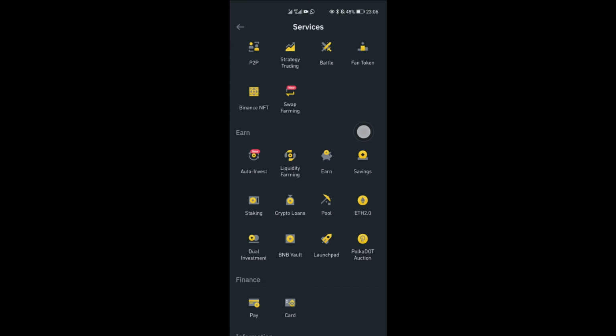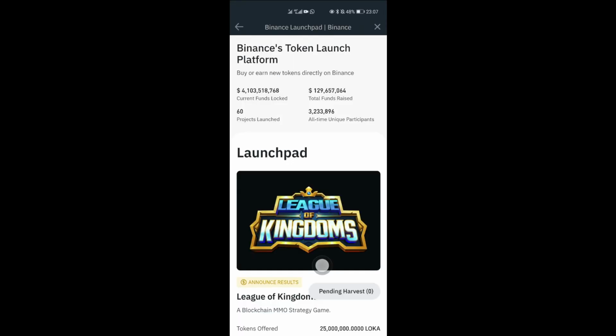Another way to earn without doing anything is Launchpad. There's Launchpad, there's Launch Pro. For Launchpad, basically, you get to commit or stake, lock your coins, your particular crypto, in order to earn rewards.